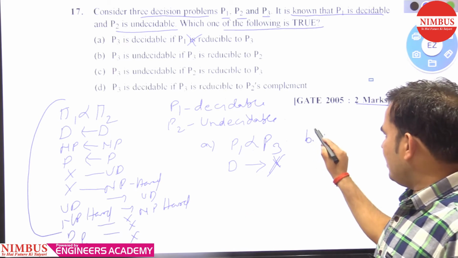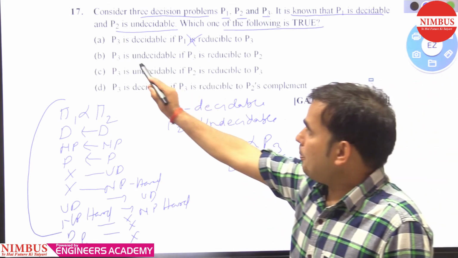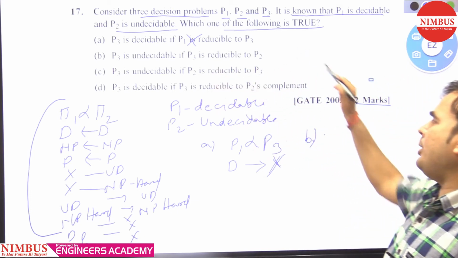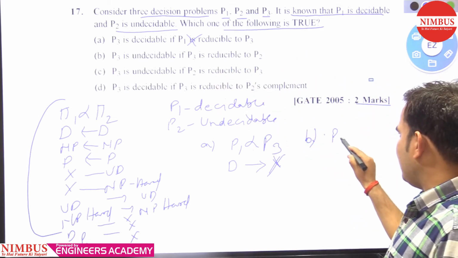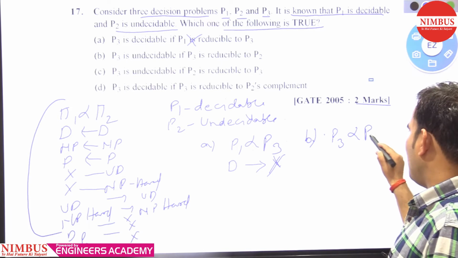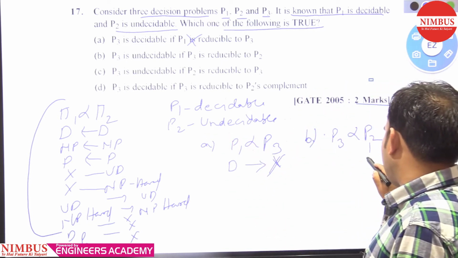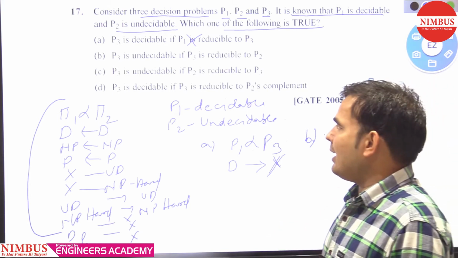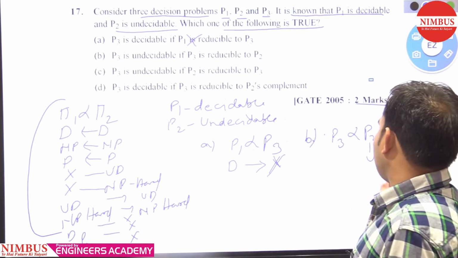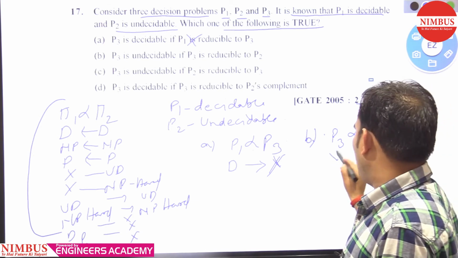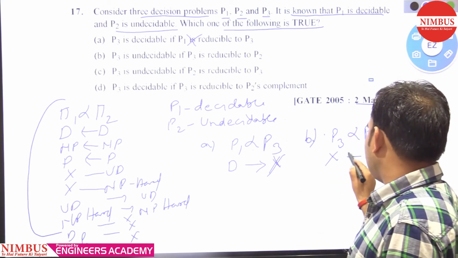Okay, so let's check option B. P3 is undecidable if P3 is reducible to P2. P3 is reducing into P2, and we have the information about P2: P2 is undecidable. Can we say anything about P3, whether it is decidable or undecidable? No, we cannot say anything about P3.